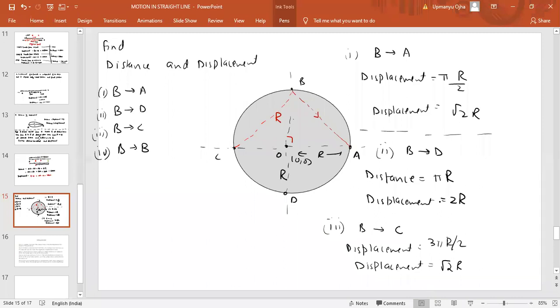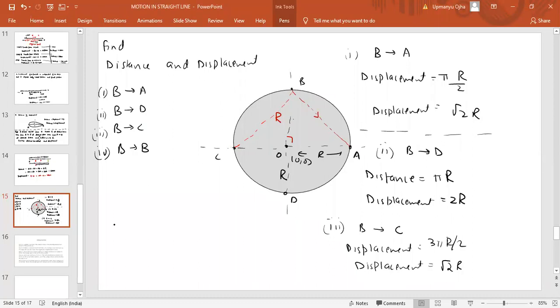Correct. Root 2r. Fine. And the last case, B to C. B to C distance would be what? It travels from B to A, which is pi r by 2. Then A to D. A to D means how much? Sorry, pi r. Then from D to C, 3 pi r by 2. Okay, fine.